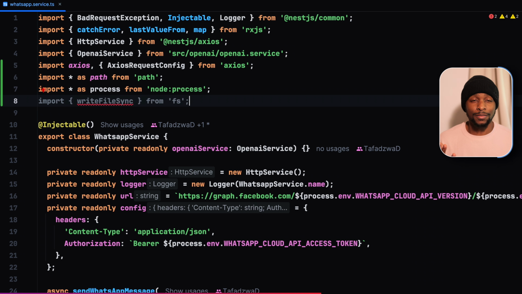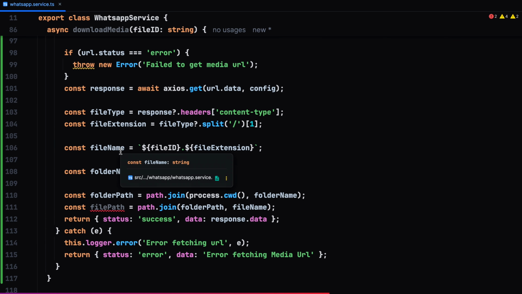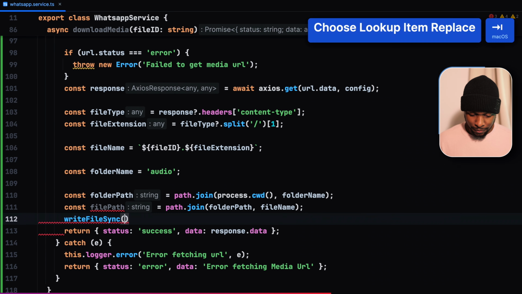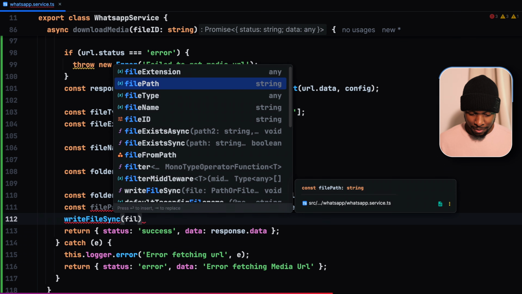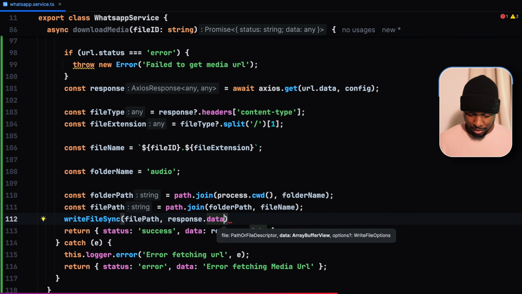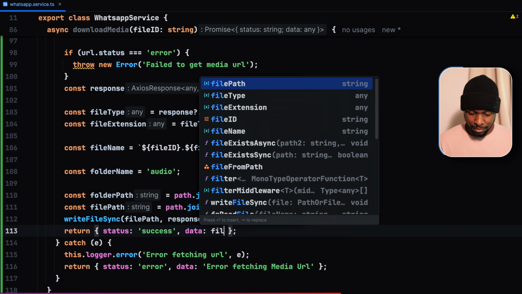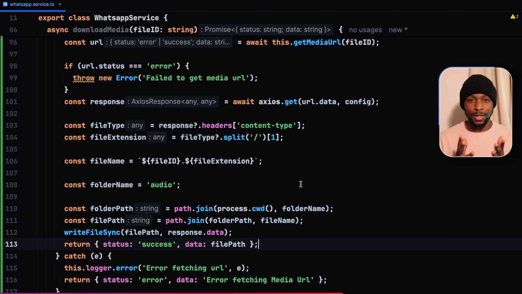We could also use writeFile, which is the async implementation, but I'm going to use writeFileSync for purposes of this tutorial. Let's then scroll down to our download media method. We use writeFileSync, give it our file path, then the data that we are going to write into that file, the array buffer, which we get from response.data. Then for our response, we just return the file path.